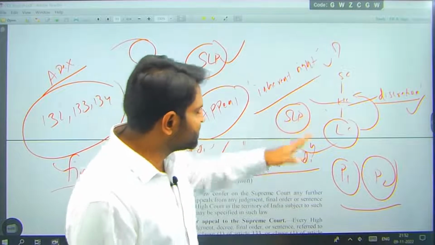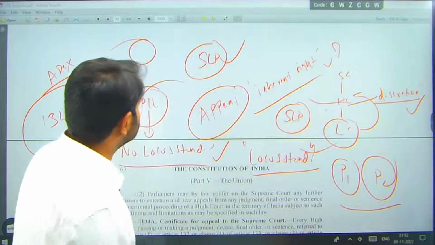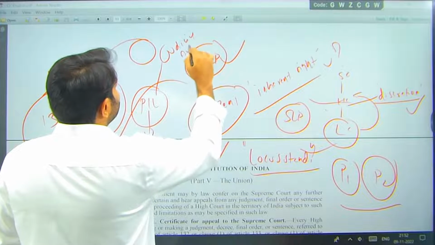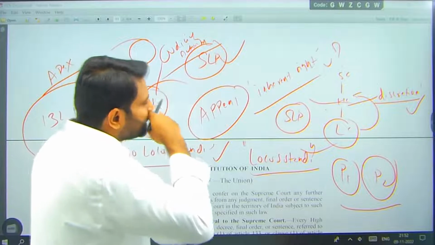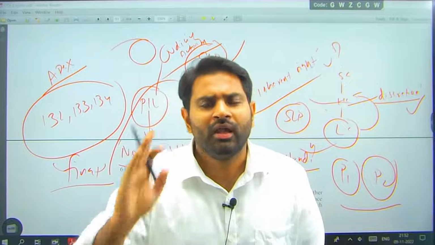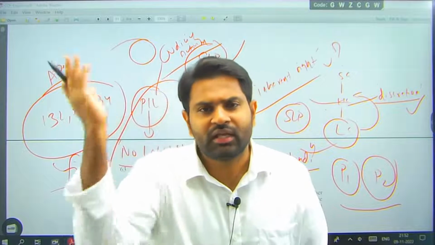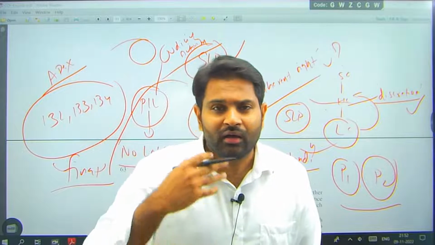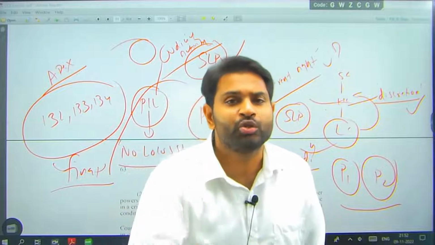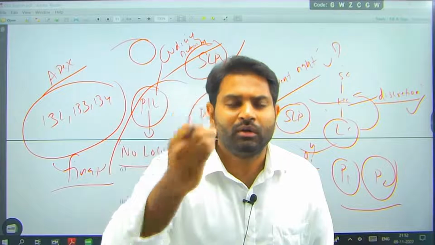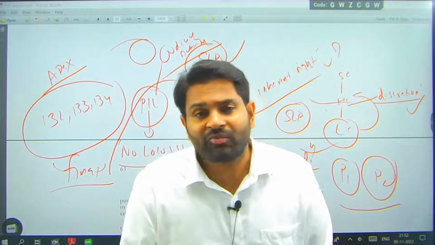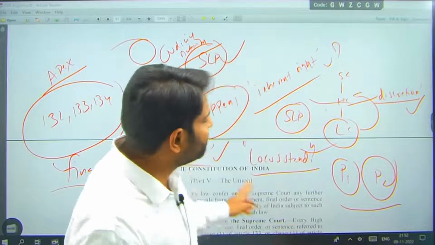Right? Special leave petition is different from PIL. PIL is judicial activism. With PIL, the judiciary is saying that the environment should be protected, and that water pollution, air pollution, land pollution should not be there. It is declaring rivers as legal persons. It is giving different rights. It is giving different social security benefits to people. It is saying to take care of education, health, and pensions. All this it is doing in the name of the public interest.